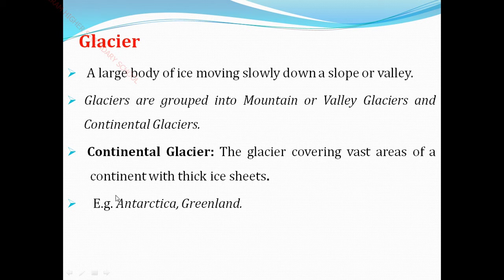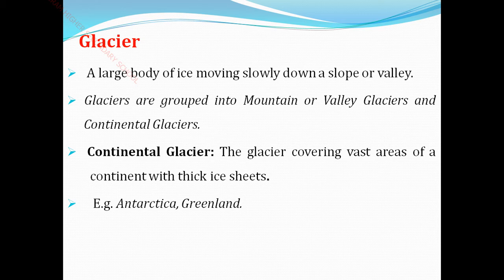So we have continental glaciers and valley glaciers. The valley glacier is also called a mountain glacier because this valley is formed in between the two sides of the river. The continental glacier covers a vast area. One continent is fully covered with a thick ice sheet. The best examples are the continents of Antarctica and Greenland, which are fully covered with thick ice sheets.